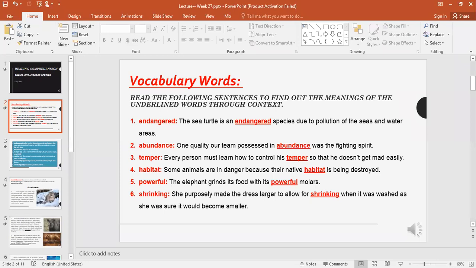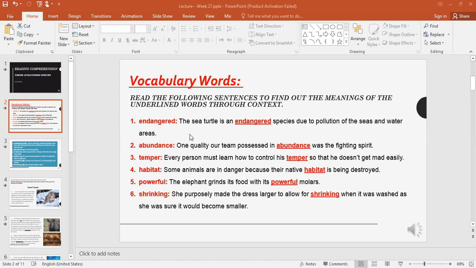Temper. Every person must learn how to control his temper so that he doesn't get mad easily. Who will tell us the meaning of this word? His anger. His anger, very good. So people who get angry quickly are people we call people with a temper, because they get angry quickly.